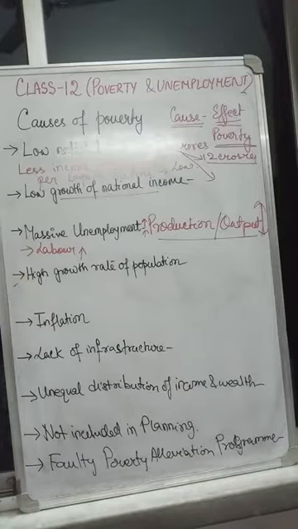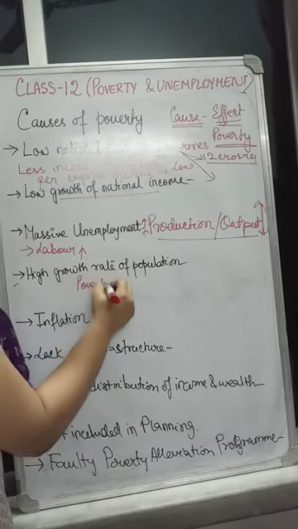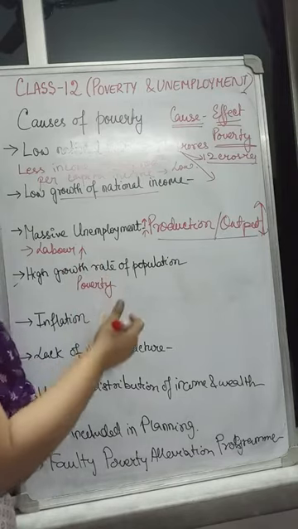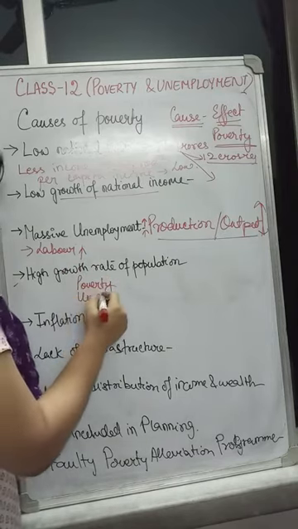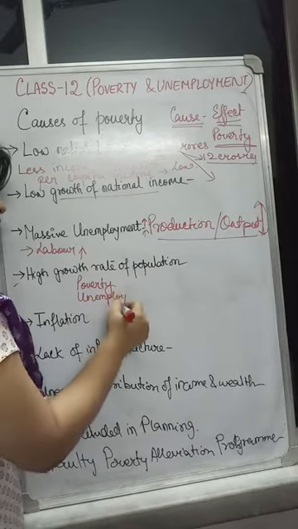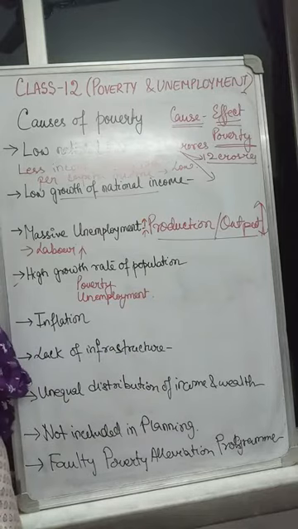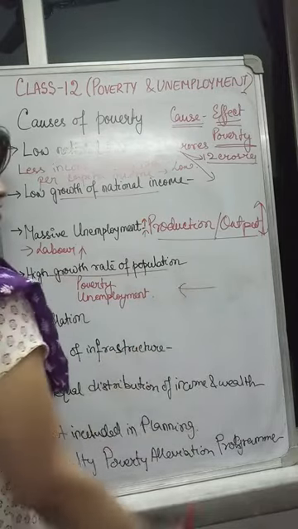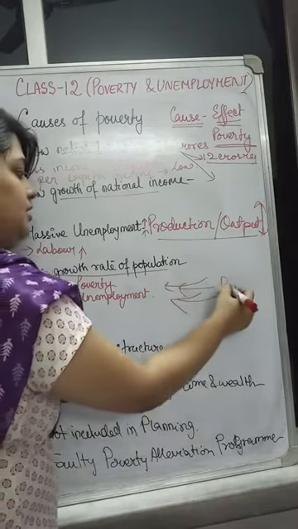Number 4, high growth rate of population. On one side you have poverty, people are poor. This situation is aggravated. The problem becomes crucial because of unemployment of the existing population, and there is again growth rate of population. That means new individuals are entering.